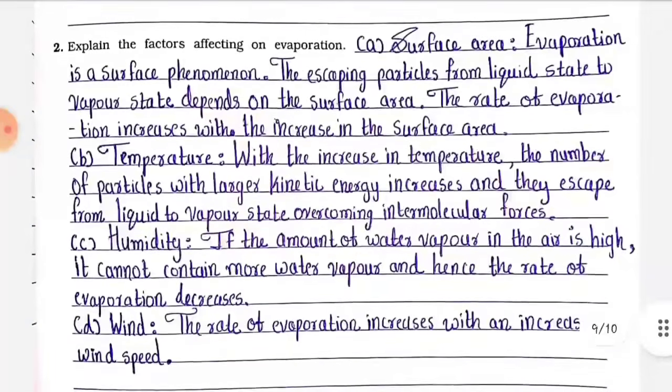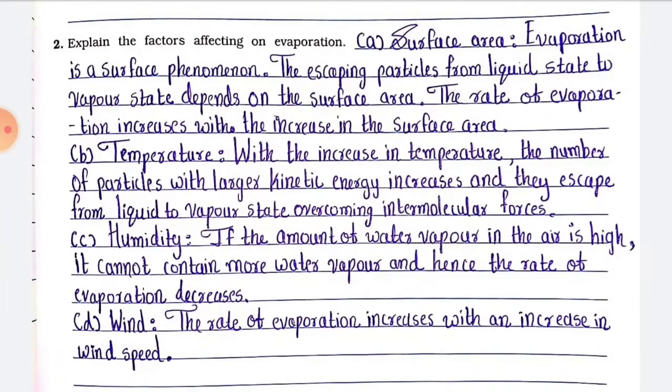Next, number 2. Explain the factors affecting evaporation. Answer: point A. Surface area. Evaporation is a surface phenomenon. The escaping particles from liquid state to vapor state depend on the surface area. The rate of evaporation increases with the increase in the surface area. B. Temperature.